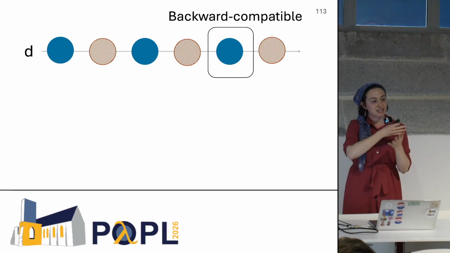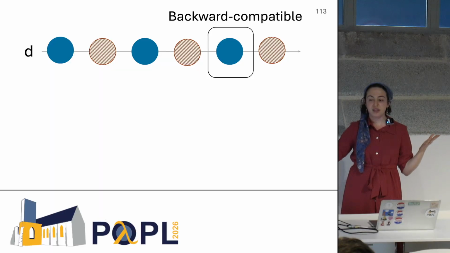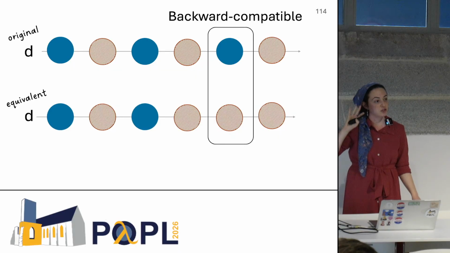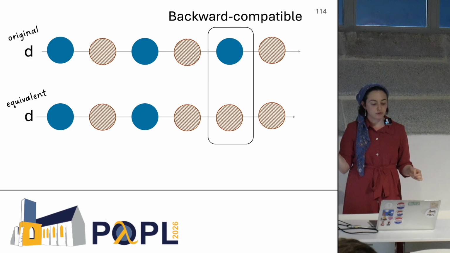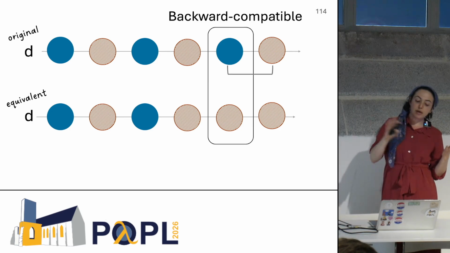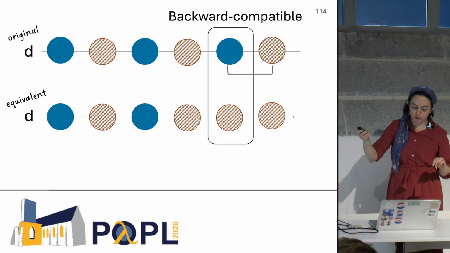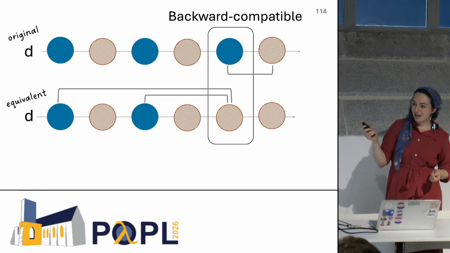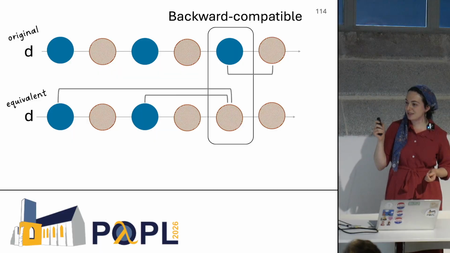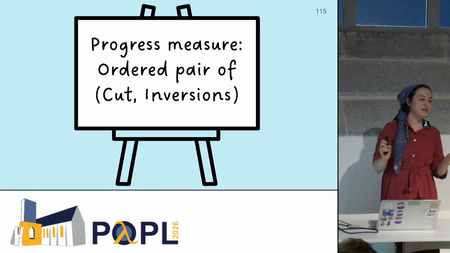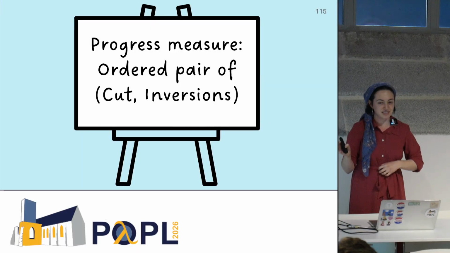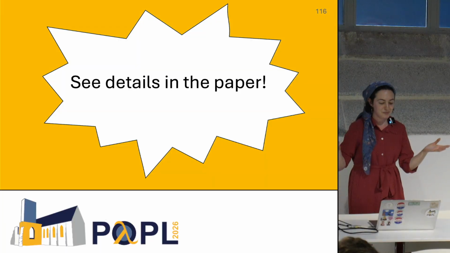But if we have this data store timeline, and this action here is backwards compatible, that means that it's equivalent to one where the blue action is red. And we count the number of inversions. So on the original timeline, we have this inversion over here that we don't have in the equivalent one, but we gained 2. And that shouldn't be happening either, right? Intuitively, this equivalent one is also closer to an atomic update. Now, very nicely, it turns out that if you take the ordered pair of the 2, the cut measure and the inversions, that works quite nicely. I invite you to see more details in the paper.